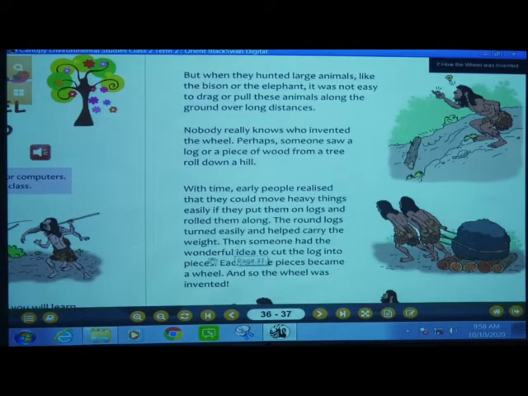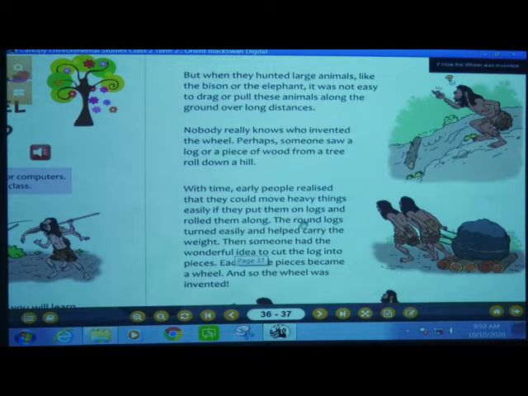Okay, so with time early people realized that they could move heavy things easily if they put them on logs and rolled them along.